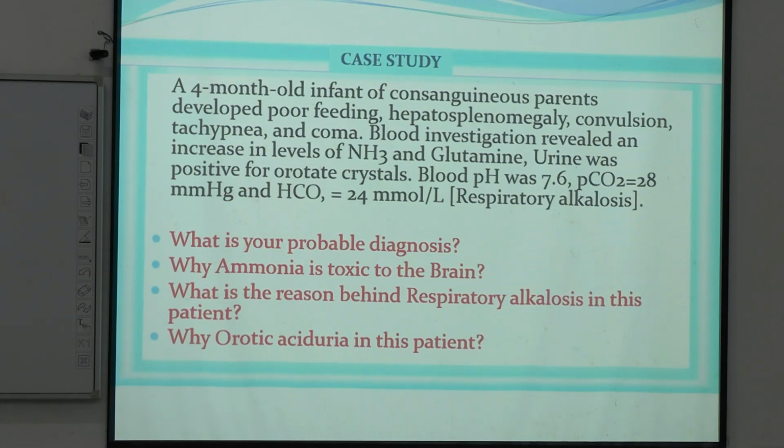Consanguineous means the parents are related before marriage. So in a case of consanguineous parents, a 4-month-old infant developed poor feeding. The parents didn't develop poor feeding, the baby did.